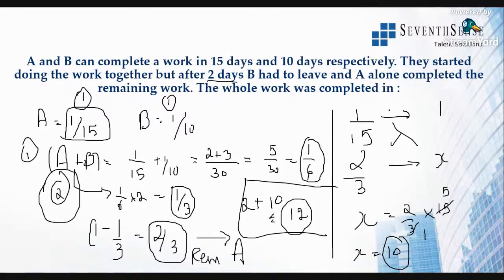That is right. A alone completed the remaining work. So A alone takes 10 days to finish that remaining work, and in the first 2 days they have already finished 1/3 of the work. So this is the type. Totally they are taking 12 days to complete that one work. Hope you all got it.